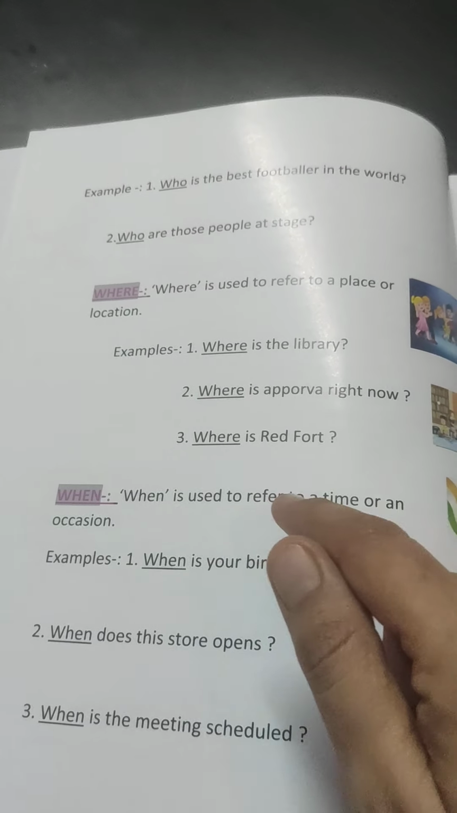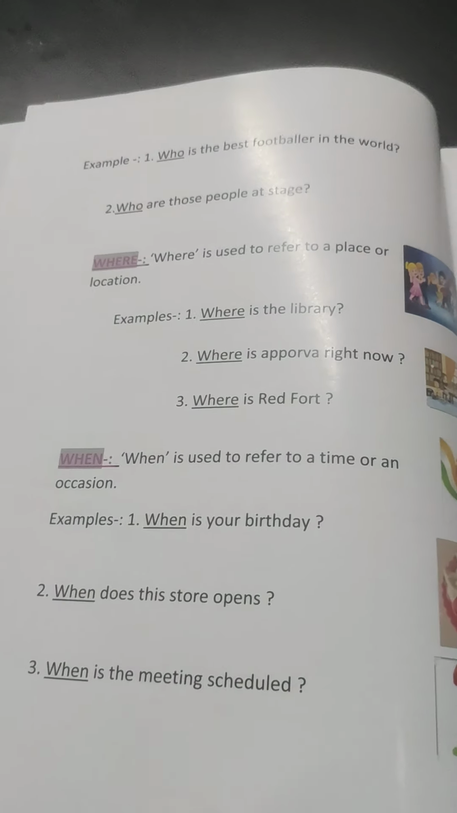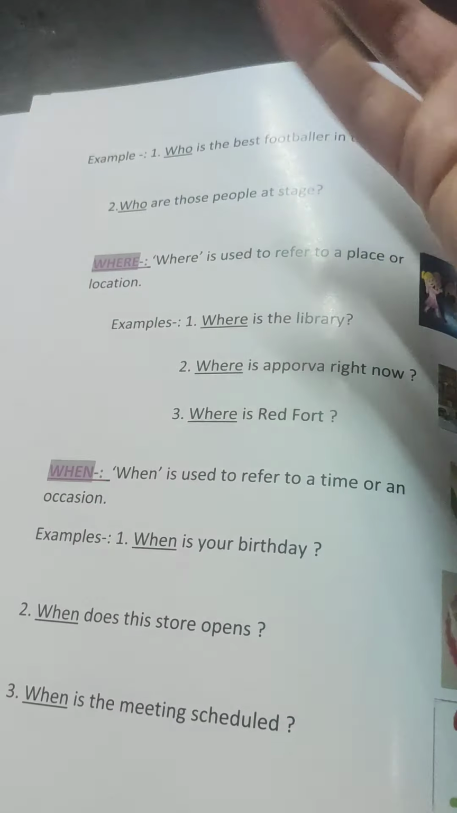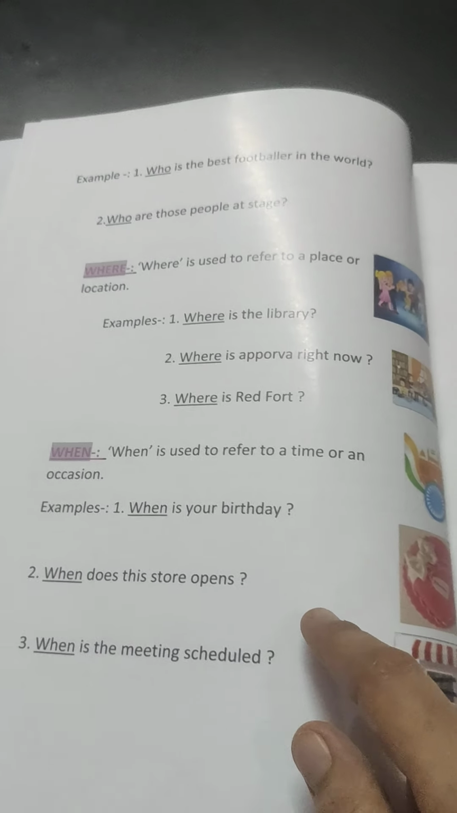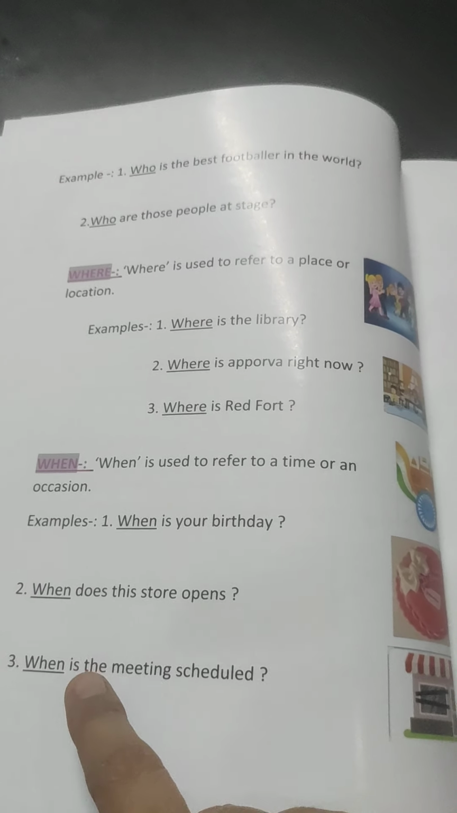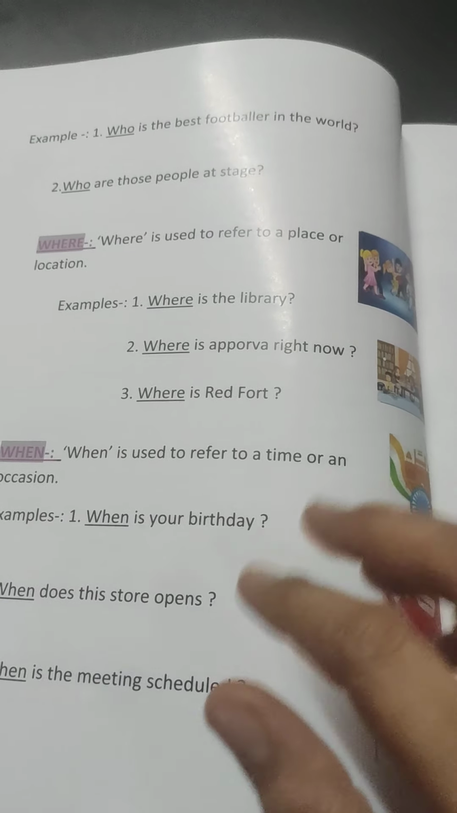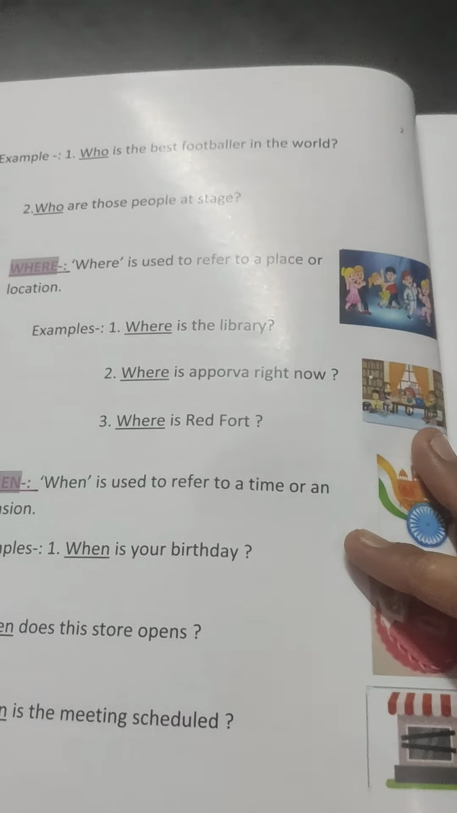When. When is used to refer to a time or an occasion. When we want to know the time, or when the occasion is, then we use when. For example, when is your birthday? We want to know the time, we want to know the occasion. Occasion means the date. When is your birthday? When does this store open? When is the meeting scheduled? Here we want to know the time or the occasion. Occasion means the date.